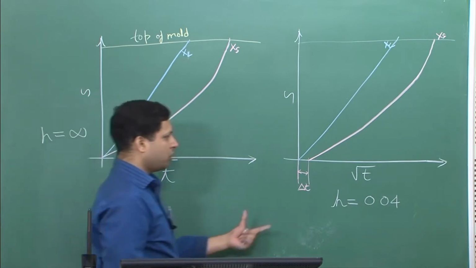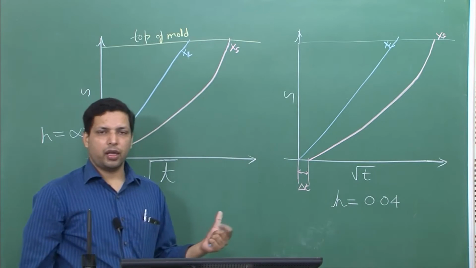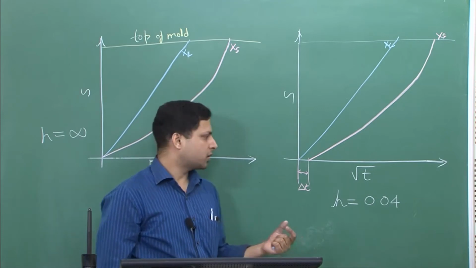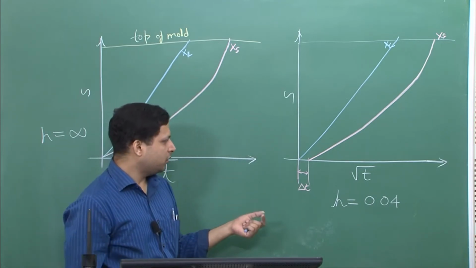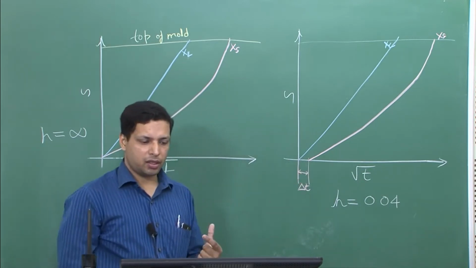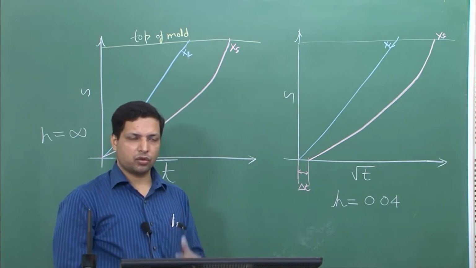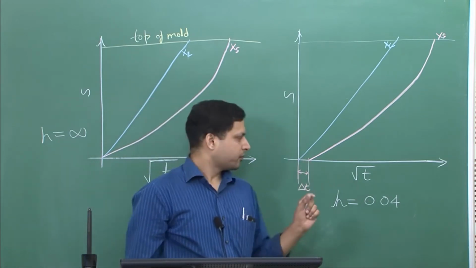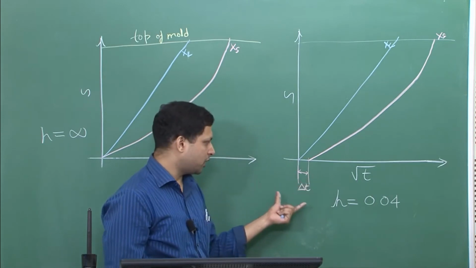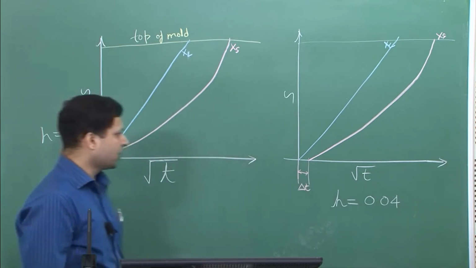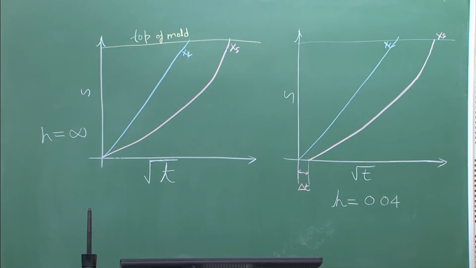And remember, we talked about it when we said that S is equal to A root T minus B, which is the experimental form that people have observed. One of the reasons suggested for that delay was the interface resistance, because even in the materials or configurations where you say there is no interface resistance, there is still some finite interface resistance, which leads to that minus B term. And this is what we can see over here. Here we have some finite interface resistance, and this leads to a delay in the solidus curve. So these are the two different kinds of S versus time plot that you will see for alloys.